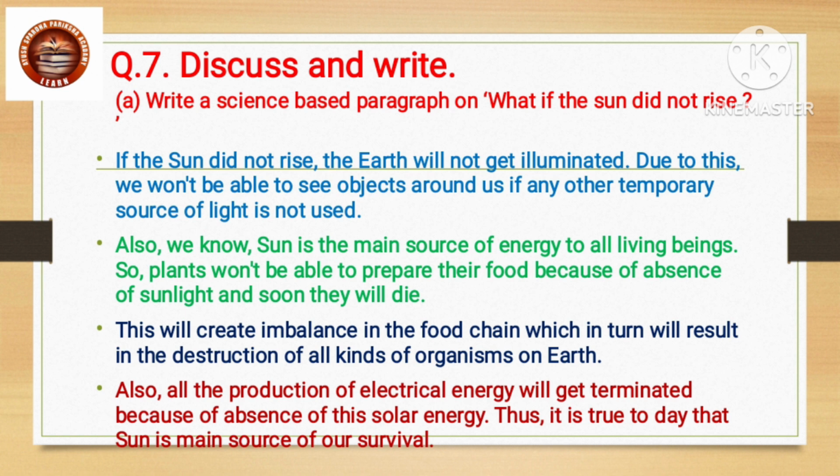Also, we know the sun is the main source of energy to all living beings. So plants won't be able to prepare their food because of the absence of sunlight and soon they will die. This will create imbalance in the food chain, which in turn will result in the destruction of all kinds of organisms on earth. Also, all the production of electric energy will get terminated because of the absence of solar energy. Thus, it is true that the sun is the main source of our survival.